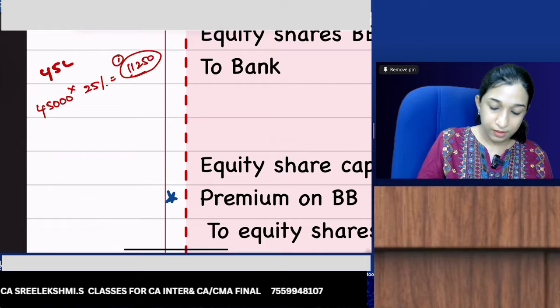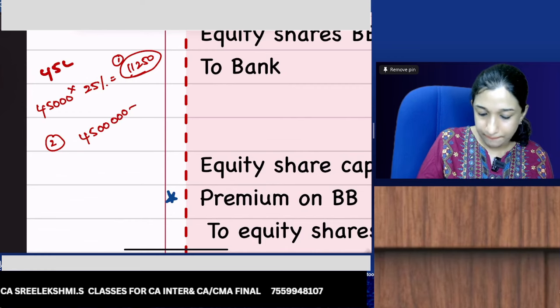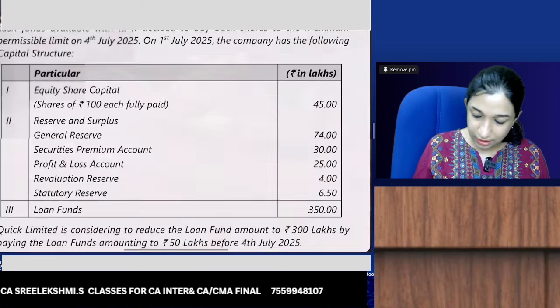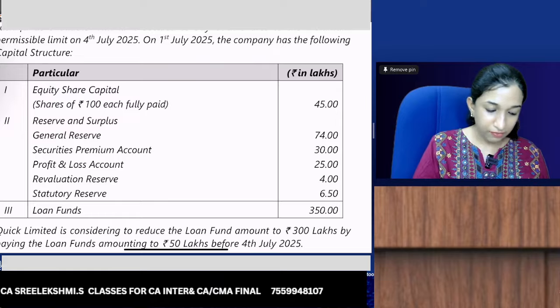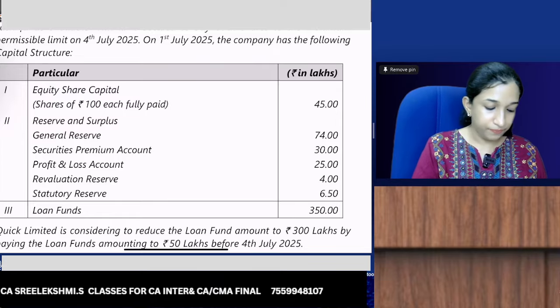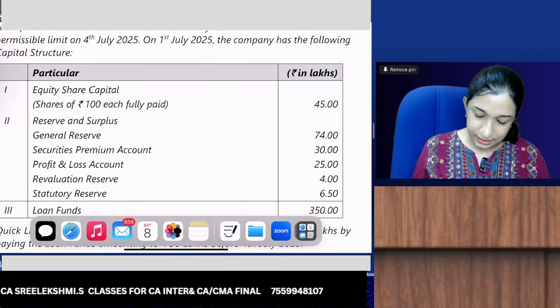Then 2, the resource test. 45 lakhs plus the reserve balances: 74 lakhs plus 30 lakhs plus 25 lakhs, that is 174 lakhs.